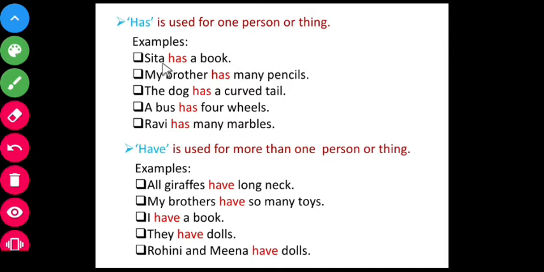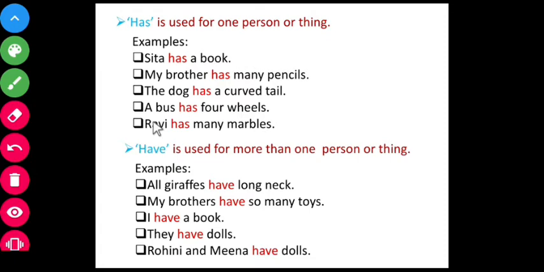Sita is the name of a girl. So Sita is a singular noun. So Sita has a book. And my brother has many pencils. Can you observe that in the place of the subject you can see only singular nouns: Sita, my brother, the dog, a bus, Ravi.